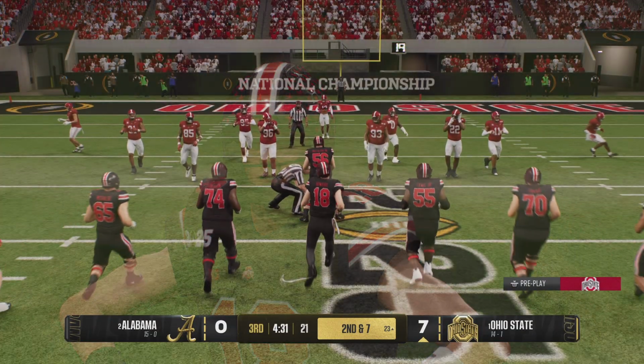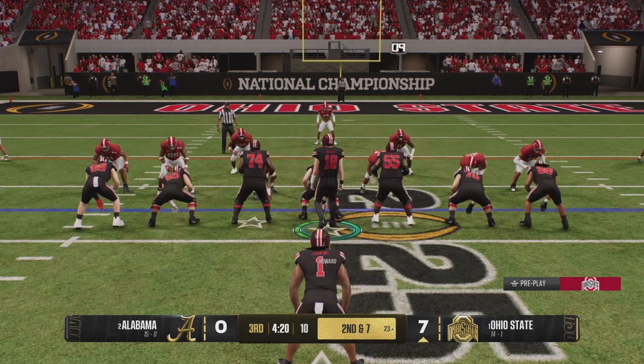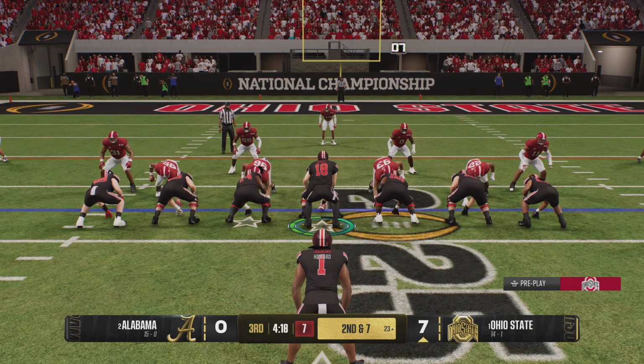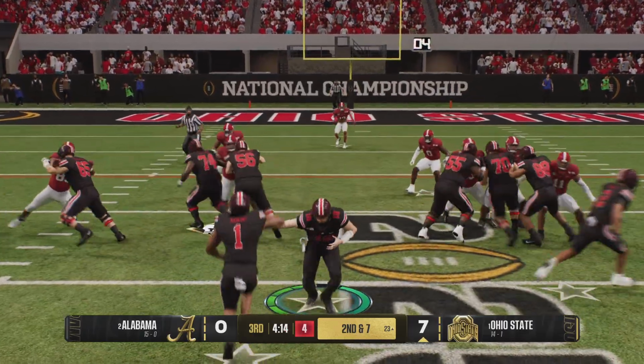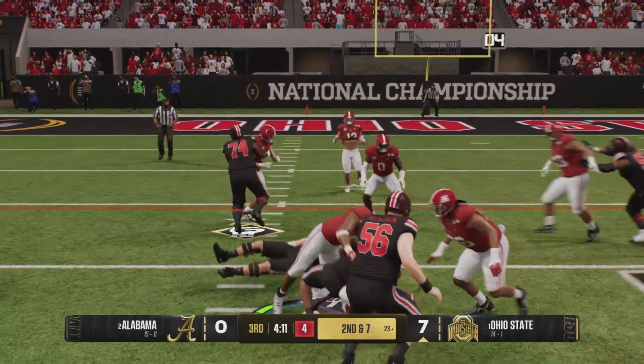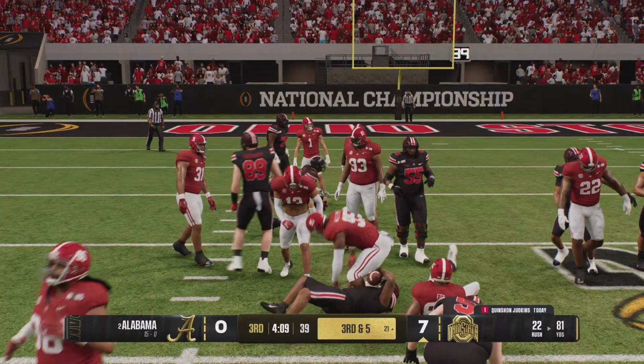It's exactly what you want to see as a play caller. You get positive yards to be able to kind of keep you on schedule as a play caller. That's all you can ask for. Good job up front and a nice run. The junior able to bring him down quickly.